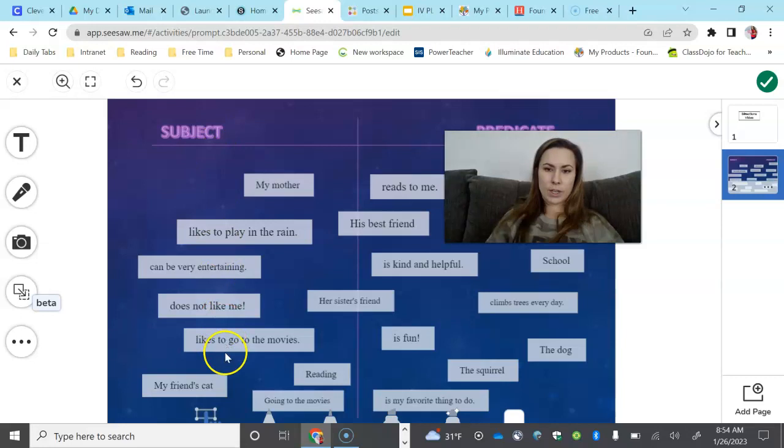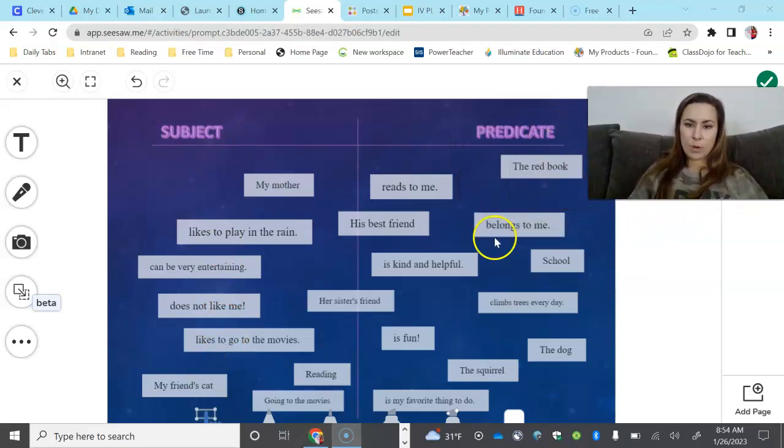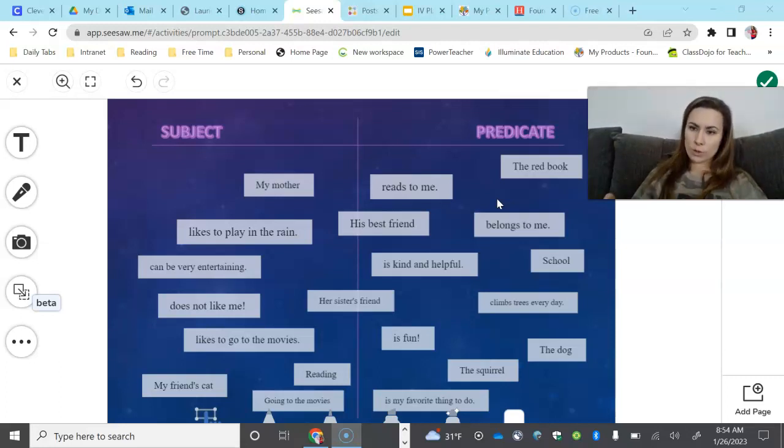So over here is for your subjects. Now over here you have predicates. Remember that the subject of the sentence is who is this sentence about? Who are we talking about? And the predicate is kind of answering the question of, well, what are they doing? What's going on?